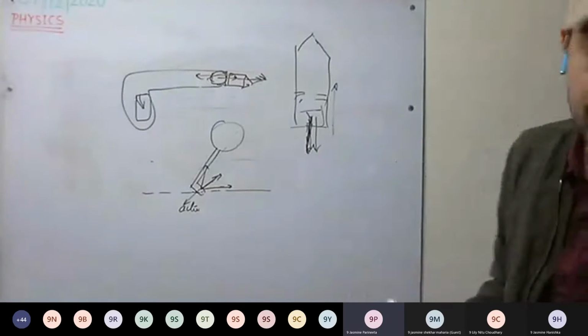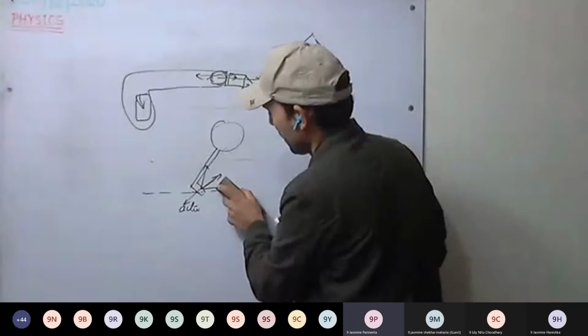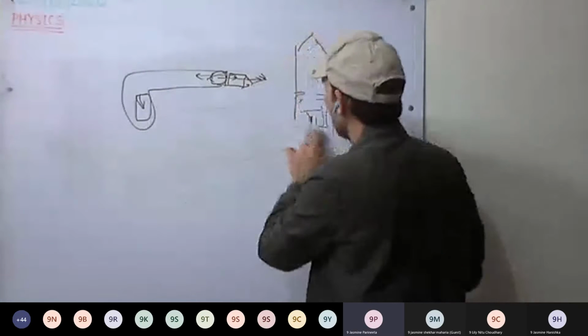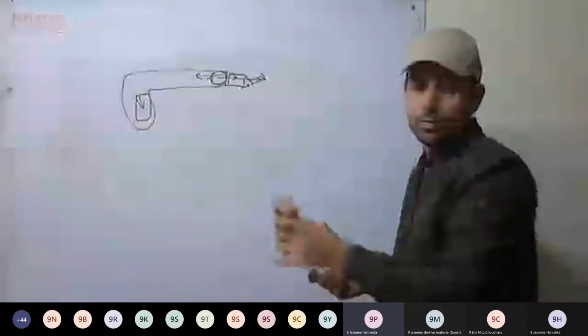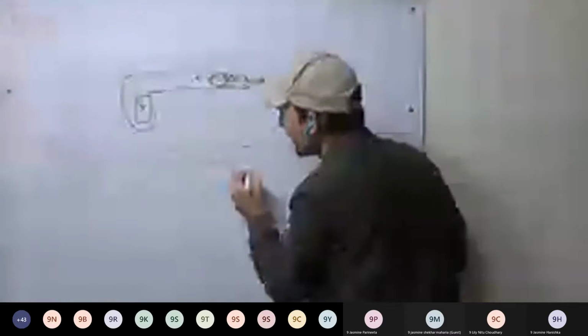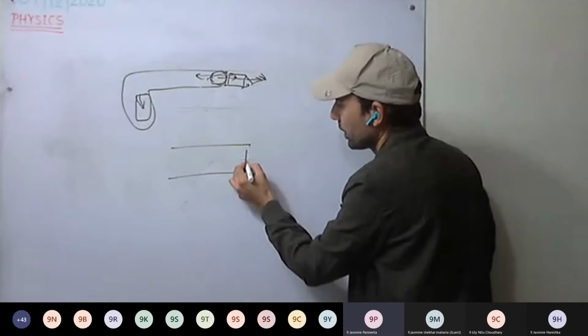Excuse me, sir. Yes. So, like the gun applies a force on the bullet, and the bullet applies an equal force on the gun. But then how does the bullet move ahead?